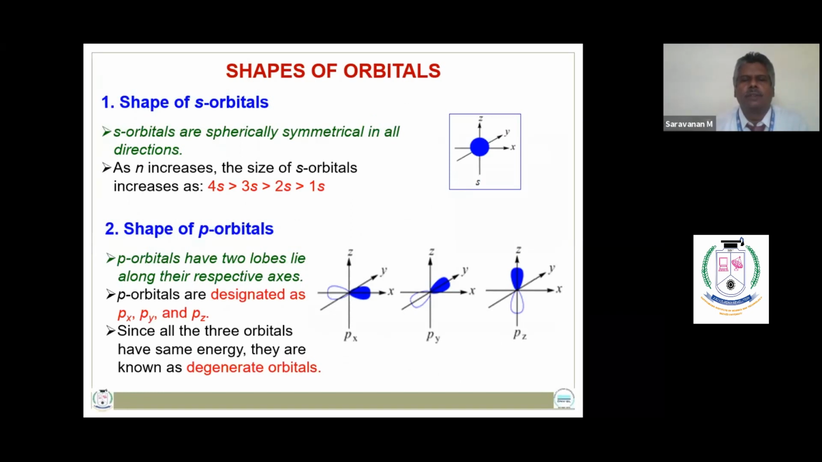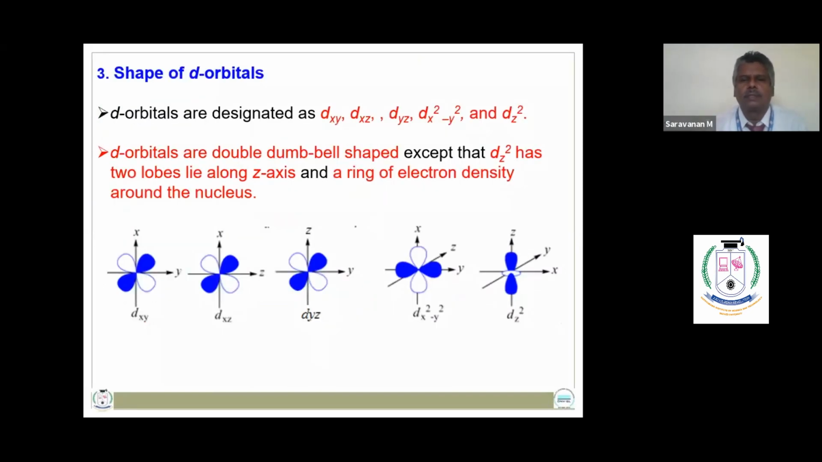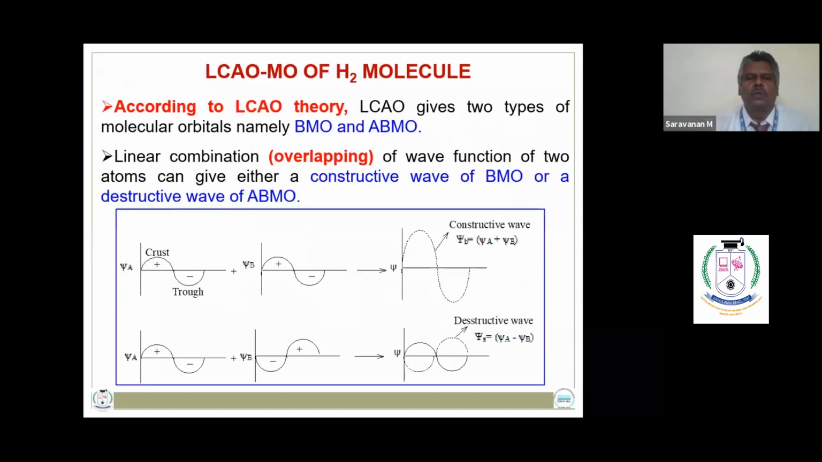So based on the quantum numbers, we have different shapes of orbitals, and the s orbitals are spherically symmetrical in all directions. The p orbitals have two lobes, they lie along their respective axes, and d orbitals are of 5 types, and the first 4 types are double dumbbell shaped, except that the dz square has 2 lobes lying along z axis and a ring of electron density around the nucleus.